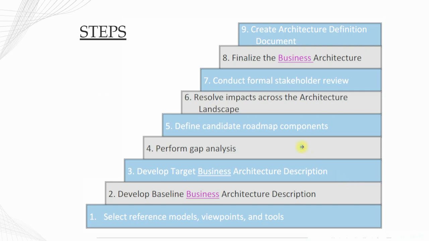Then perform the gap analysis as the fourth step, where you will find gaps between baseline and target architectures and try to list down all those gaps. Then define candidate roadmap components. So after performing gap analysis, for all the gaps that are listed, find out the components that can fix those gaps and put them into a roadmap according to the priority and needs of the stakeholders.